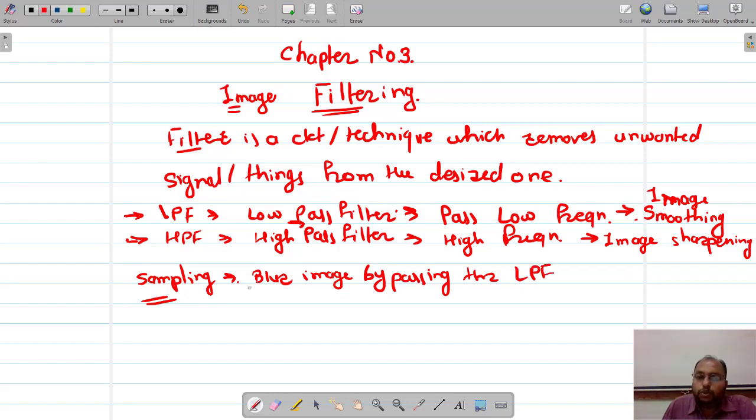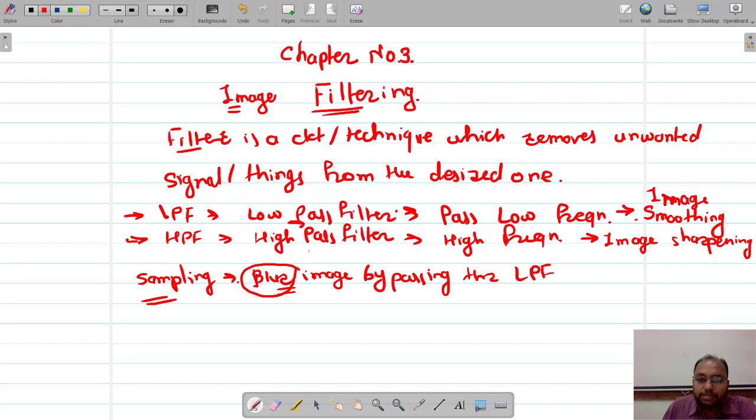Why? Because we want to avoid the problems caused by the high frequency components present in the image, which is the aliasing effect. So to avoid aliasing, we pass the image through a low pass filter so that we can blur the image and reduce the high frequencies present in it.